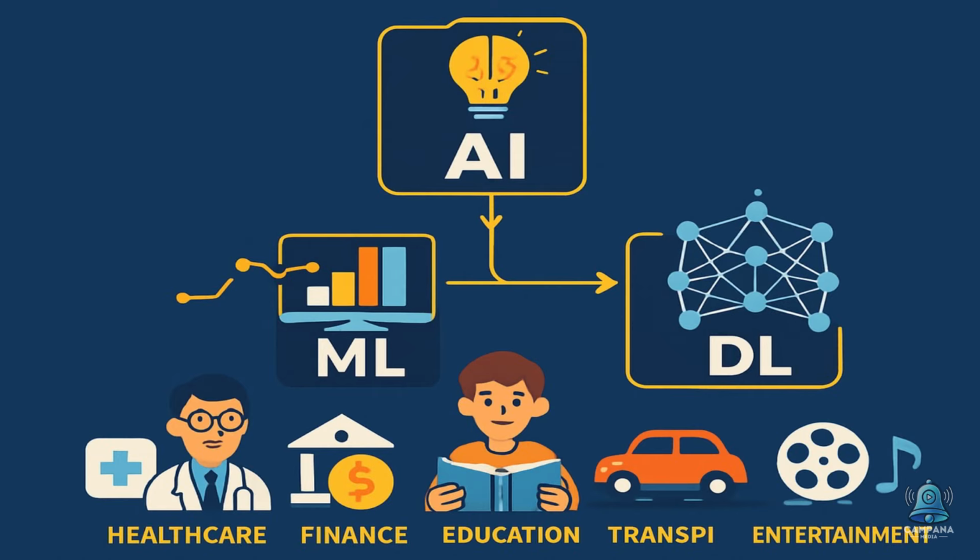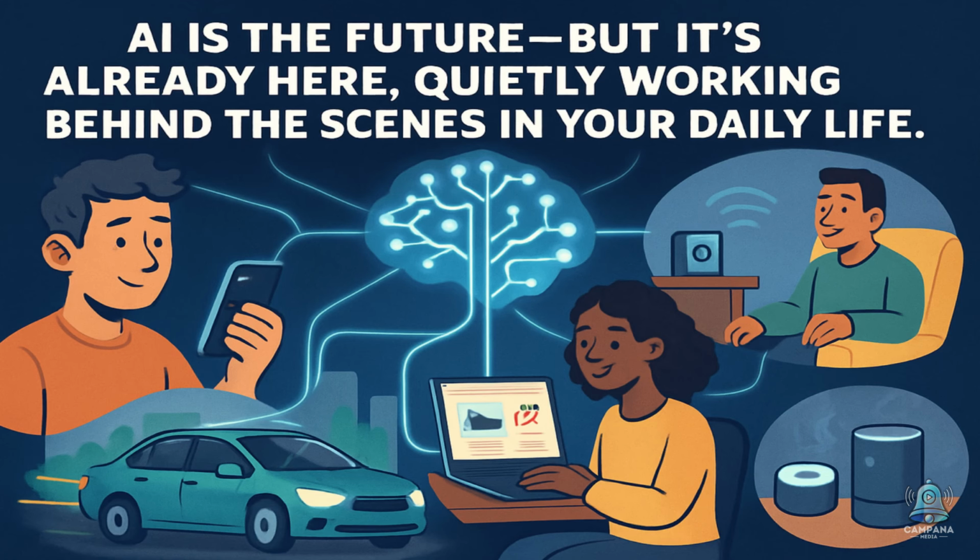So it's like this. AI is the concept, ML is how we train it. DL is the most advanced training method we have. Each layer is more specialized, and together, they're changing industries, from healthcare and finance to education, transportation, and entertainment. Now you've got it. AI is the future, but it's already here, quietly working behind the scenes in your daily